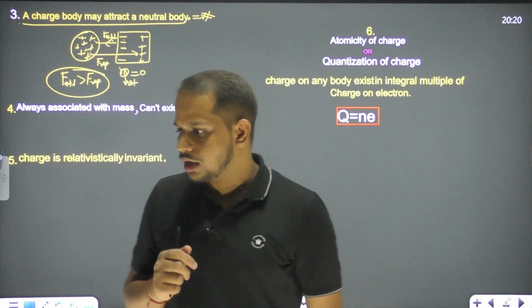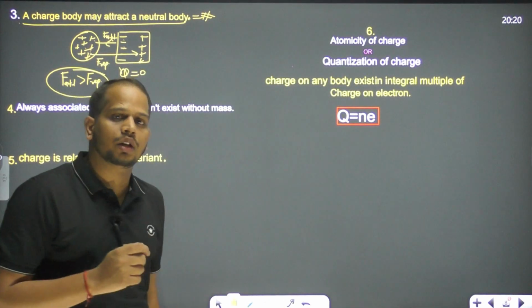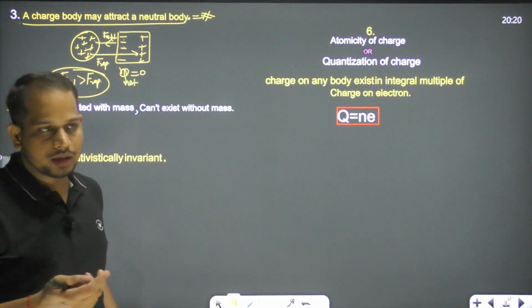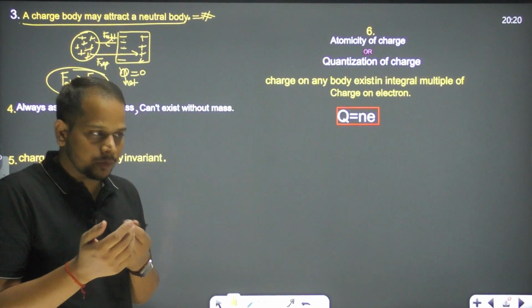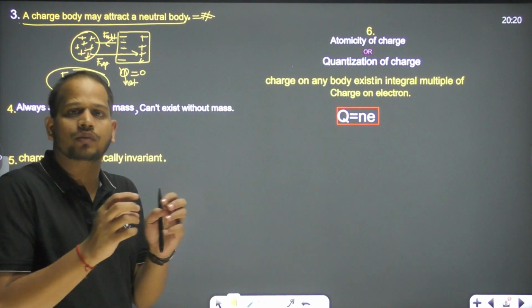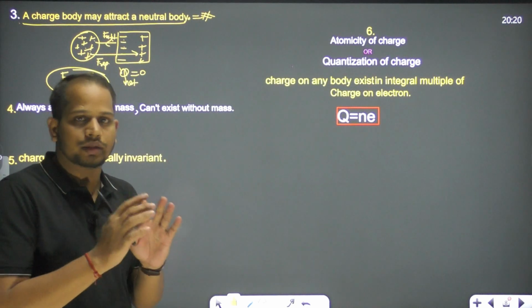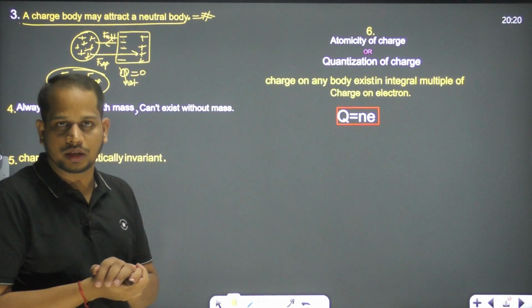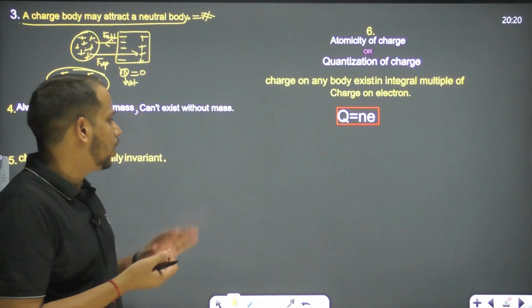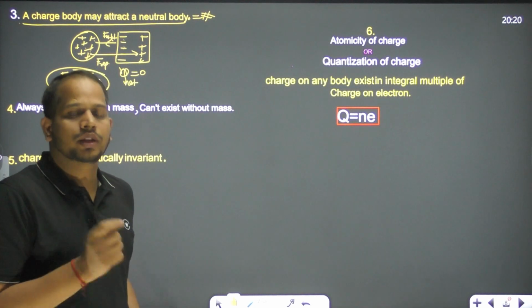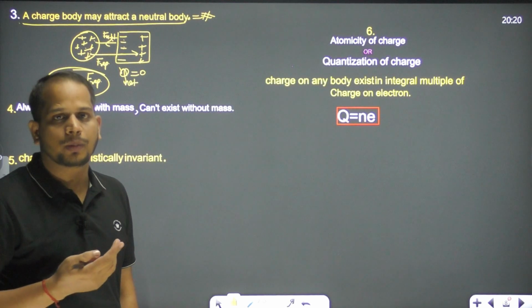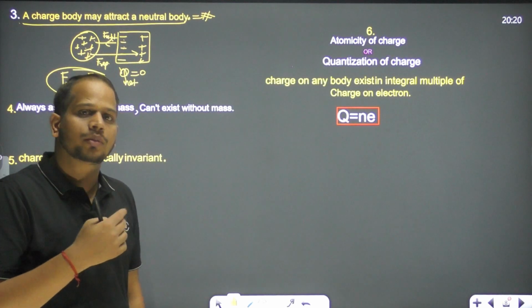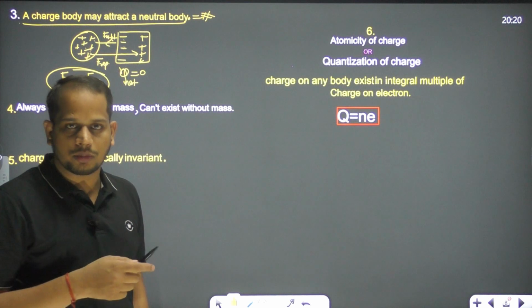So if someone asks what is the meaning of electrification, how we can justify electrification, we will say there is a repulsion. If two bodies show repulsion with each other, then we say both bodies are charged. And how will we detect the charge? There is one thing called the electroscope, right? With the help of an electroscope, we can say whether there is a charge on the body or no charge on the body, right?